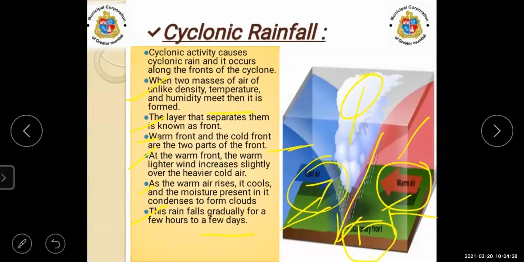The temperature of the air reduces, then the clouds are condensed. You can see the clouds are formed here, and in the form of water droplets, when they fall on the ground, you will see cyclonic rainfall. That was about cyclonic rainfall.